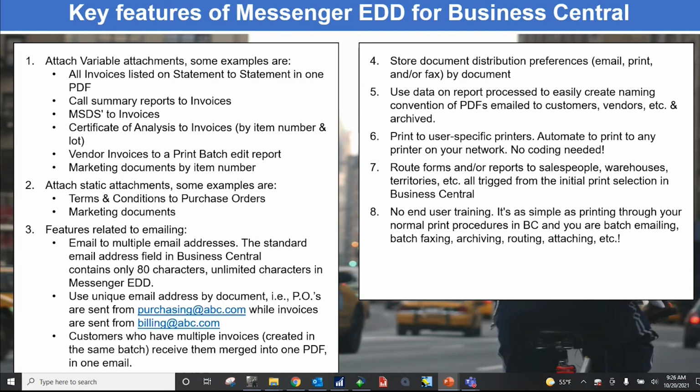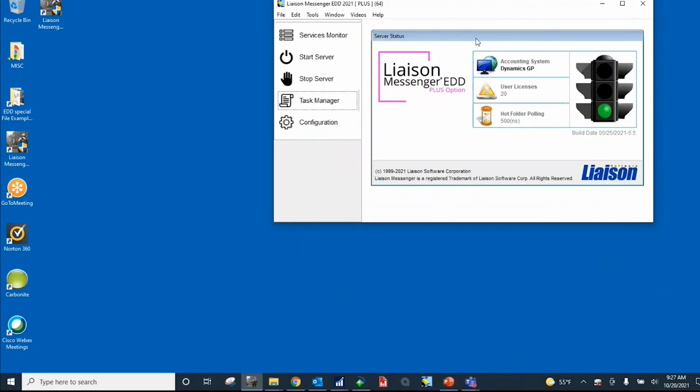And remember, no end user training. Everything we've shown you in the Messenger server is all part of the initial setup. The end user just prints through the standard print routine, using print to email, and they update email addresses. Everything else was initial setup. Any questions?